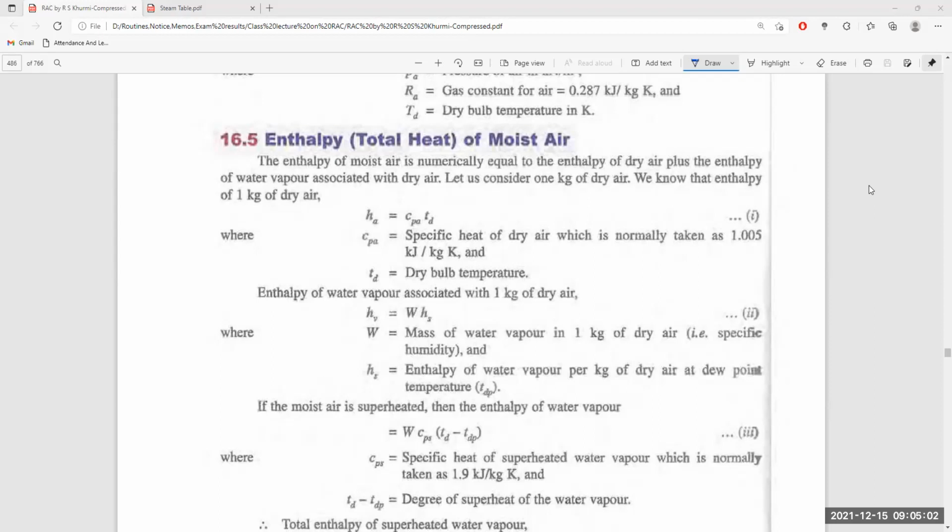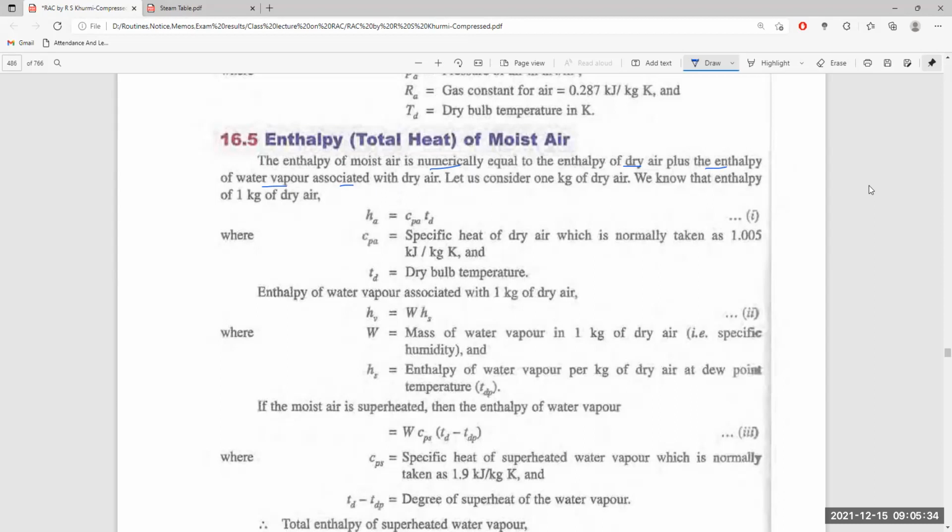Let us start the discussion here. We'll go through different aspects of the enthalpy. That's why let us discuss how we'll get the enthalpy of moist air again. The enthalpy of moist air is numerically equal to the enthalpy of dry air plus the enthalpy of water vapor associated with the dry air. So let us take 1 kg of dry air into consideration. So what is the enthalpy of dry air and what is the enthalpy of water vapor we are supposed to